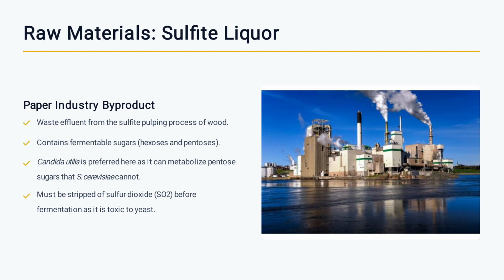Raw material: sulfite liquors, a paper industry byproduct. Waste effluent from the sulfite pulping process of wood contains fermentable sugars, hexose and pentose. Candida is preferred here as it can metabolize pentose sugars that Saccharomyces cerevisiae cannot. It must be stripped of sulfur dioxide, SO2, before fermentation as it is toxic to yeast.